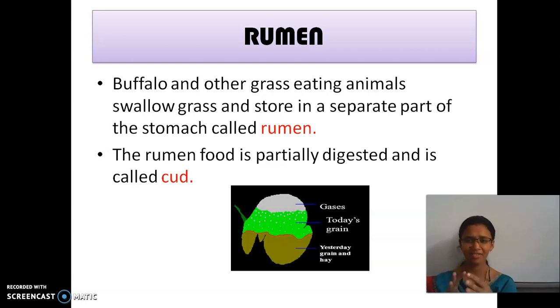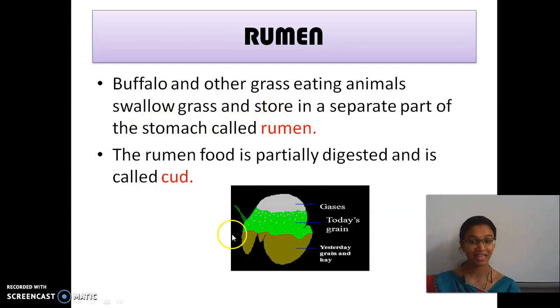Buffaloes and other grass eating animals first bite the grass and do not chew it. As soon as they bite it, they send it to the stomach. They swallow grass and store it in a separate part of the stomach called the rumen.